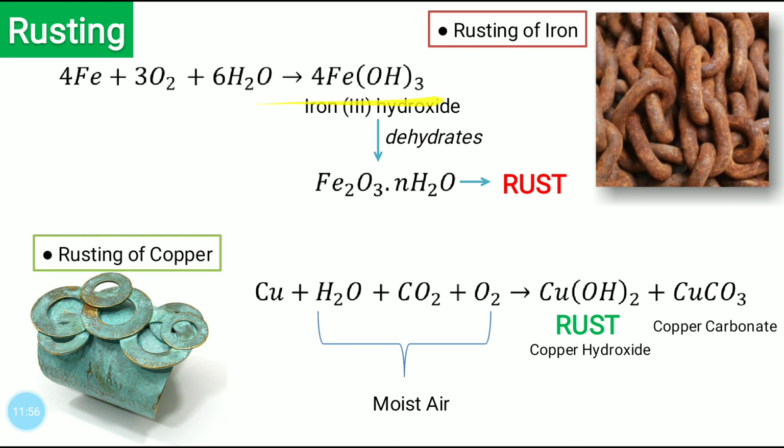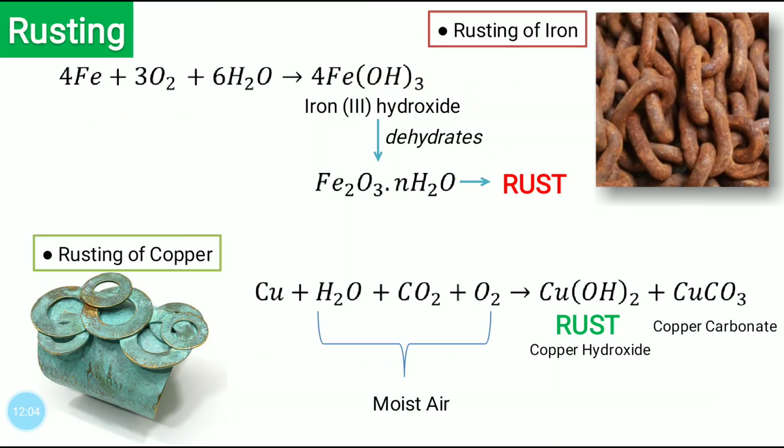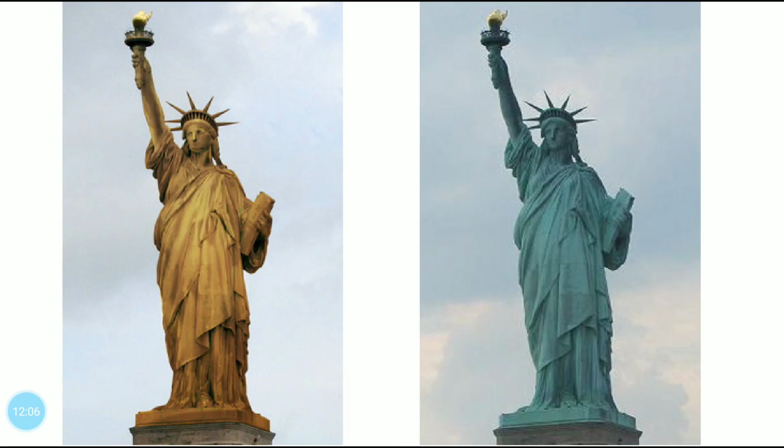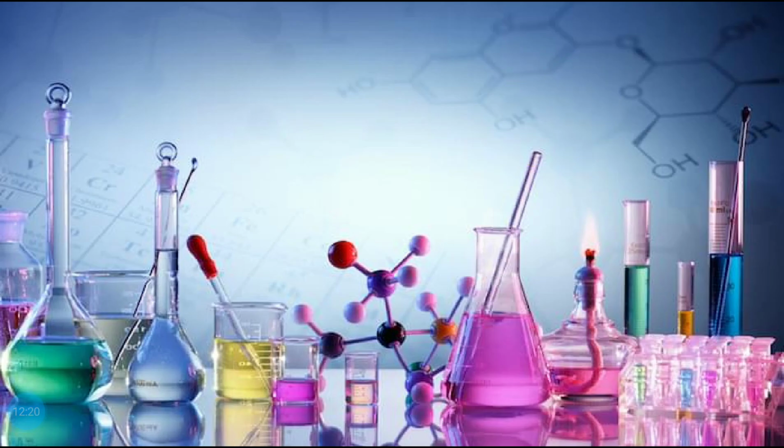So my dear students, please note down these reactions which we are writing here on your notepad, and write them so that you can memorize all these reactions. And then we saw the best example for copper rusting is the Statue of Liberty. And then we also saw whether all metal oxides are acidic or basic in nature. There we understood that all metal oxides are basic in nature.